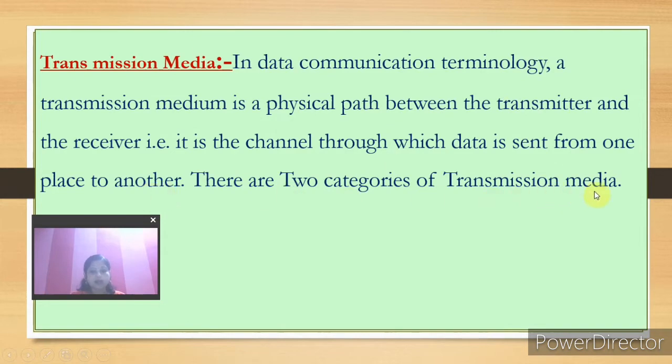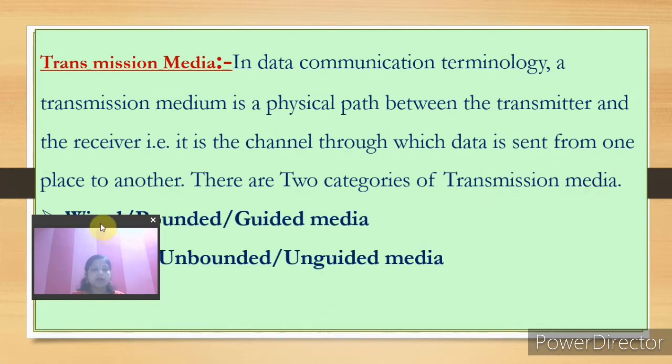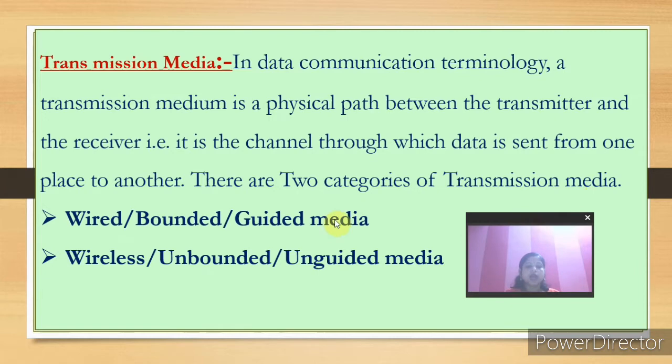There are two categories of transmission media. One is guided media, bounded media, or you can say wired media. The other is wireless, unbounded, or unguided media. I will give you a simple example. Whenever you are transferring data from your mobile to the computer, sometimes you are using your data cable. That data cable is the transmission medium there.